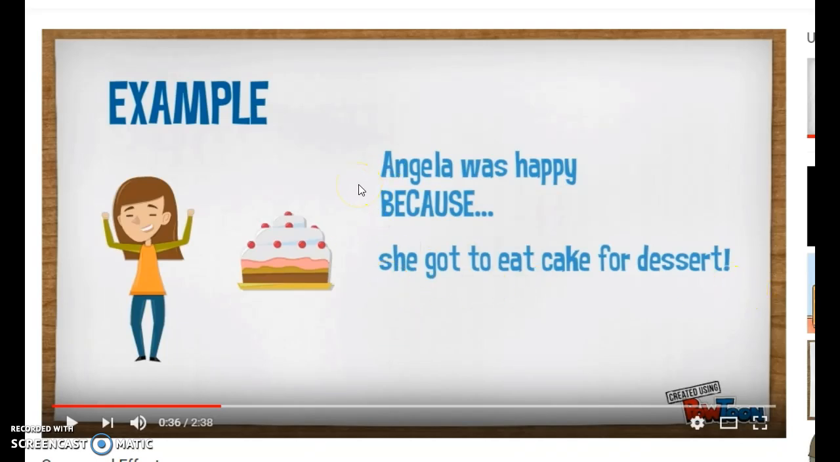But when we read this, we see that the keyword, that clue word because, is helping us understand, oh, we have cause and effect going here. Angela was happy because she got to eat cake for dessert. So we understand that why Angela was happy was she got to eat cake for dessert. Here's our why, our cause. What happened as a result of her eating cake for dessert? She was happy.